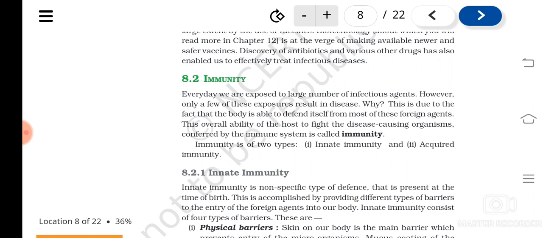So the overall ability of the host to fight the disease causing organism, conferred by the immune system, is known as what? Immunity.